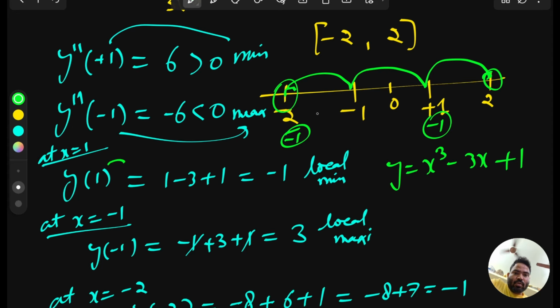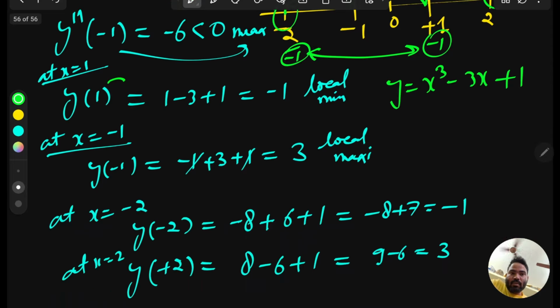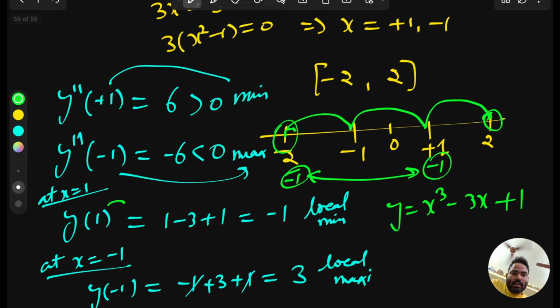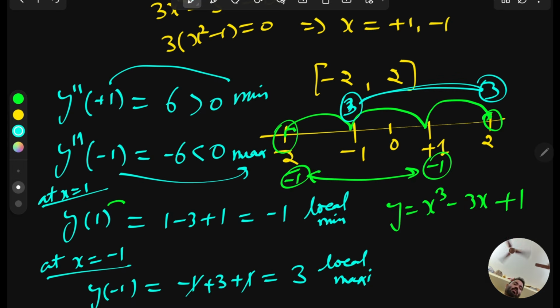Means at both of these points the function has local minima, and that local minima value is minus 1. And coming to the points 2 and minus 1, the function has the same value, plus 3. So at minus 1 and at 2, the function has the local maximum value 3.